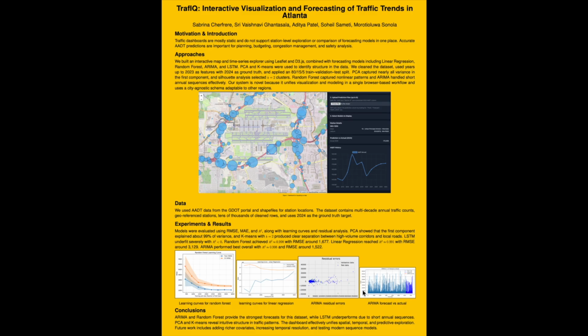Random forest improved with an R-squared around 0.998 and an RMSE near 1,600. ARIMA performed the best with an R-squared near 0.998, or almost 1, and an RMSE around 1,522. These outcomes make sense because random forest and ARIMA capture the non-linear, gradual year-to-year patterns that appear in the AADT, while simpler models and deep learning struggle with short annual sequences.